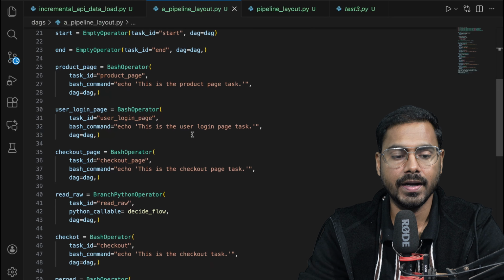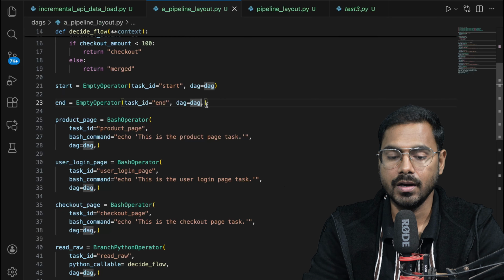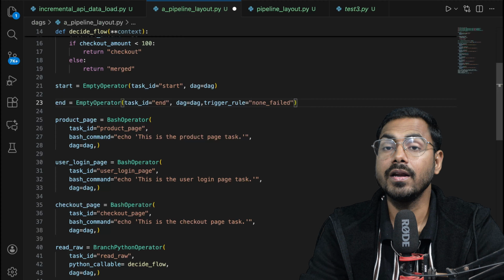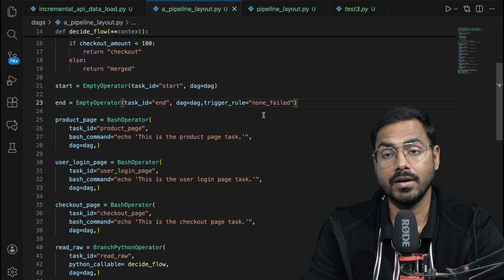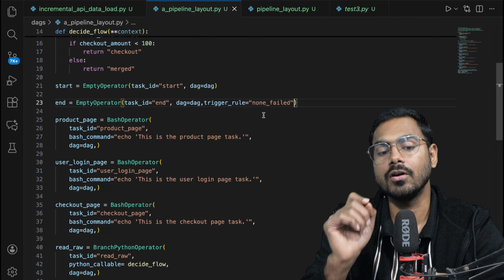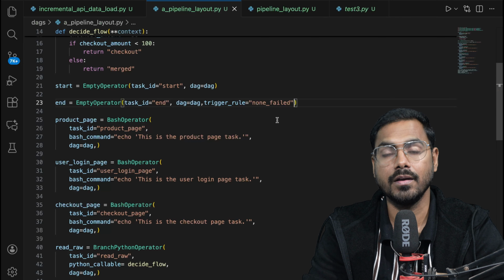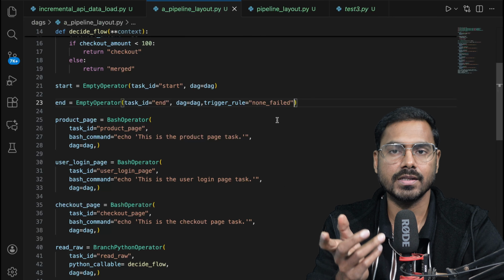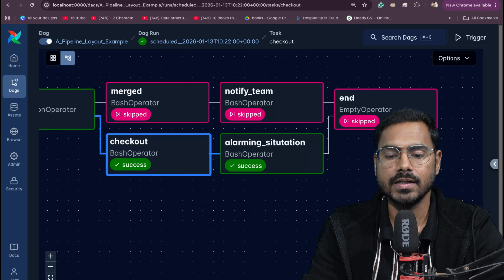So I'll go to the end task. This is the task, right? And this task should have another trigger rule, that it should be none failed. Otherwise, this will always be skipped. But in the end state, we want either success or fail. So that is where I said none failed. If there is no failure, then run this end flow, and if this succeeds, it means our pipeline is succeeding, right? I set this.